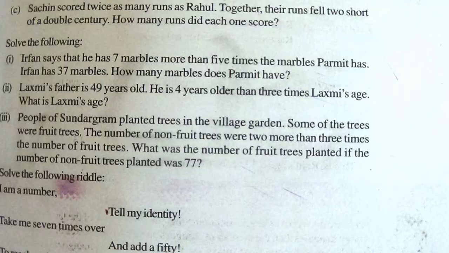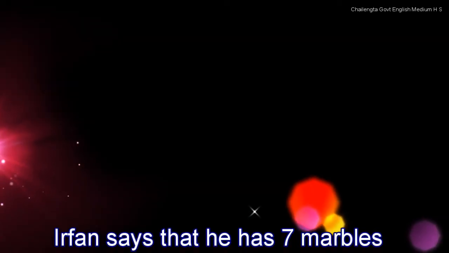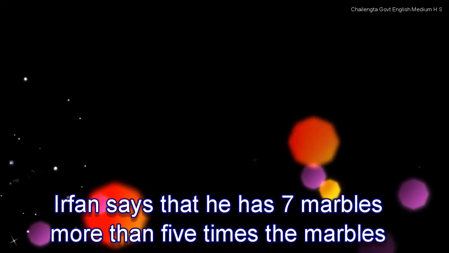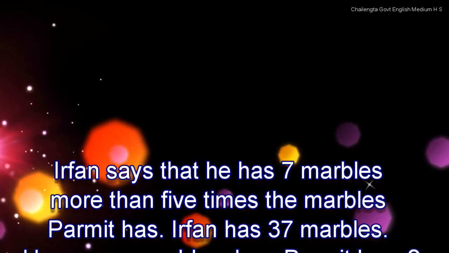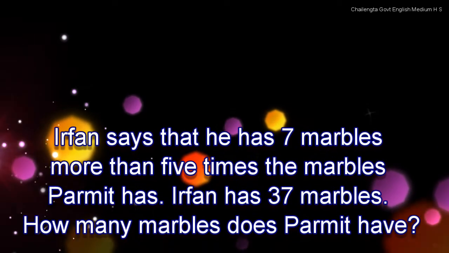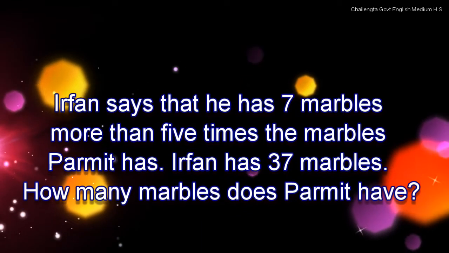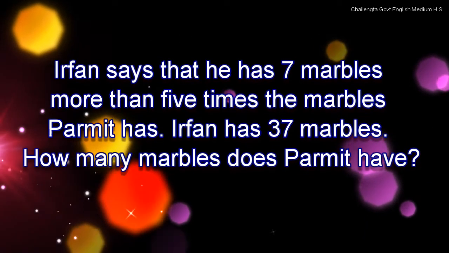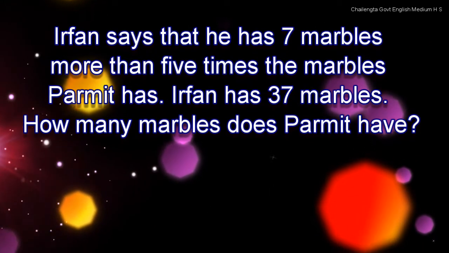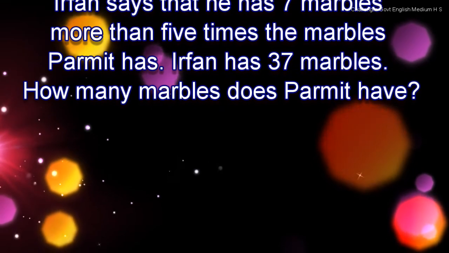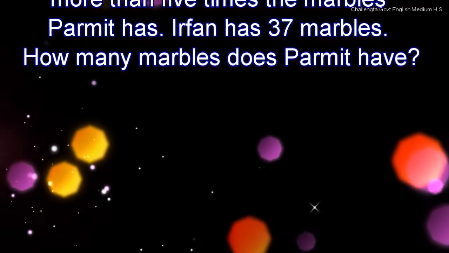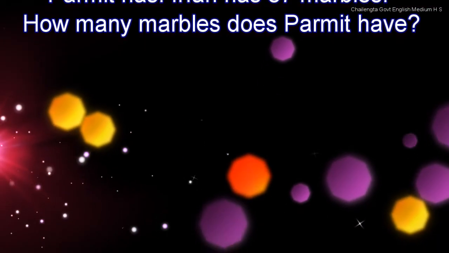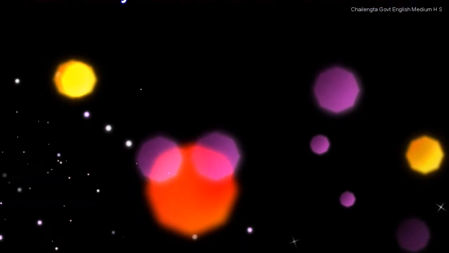Let us read the question. Irfan says that he has 7 marbles more than 5 times the marbles Parmit has. Irfan has 37 marbles. How many marbles does Parmit have? Here, more than 5 times. Times denotes multiply. More than denotes plus.